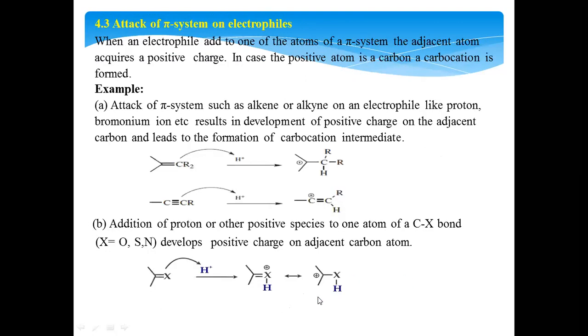Next, attack of pi systems on electrophiles. If any electrophile attacks a pi system, one of the bond pair electrons is shifted towards the electrophile for bond formation. Then you get a carbocation formation. This can be achieved either on alkenes or on alkynes. These are the pi systems. Then there is addition of a proton or other positive species to any carbon-heteroatom bond. Here the heteroatom may be oxygen, sulfur, or nitrogen. Then it results in the development of a carbocation species.